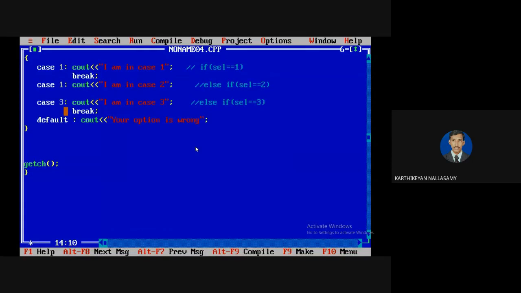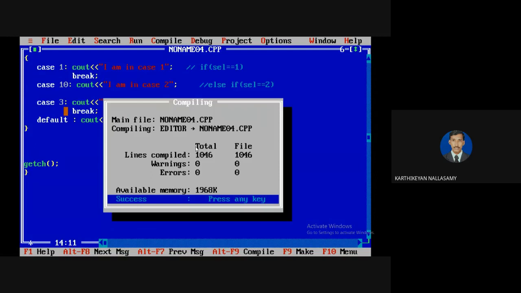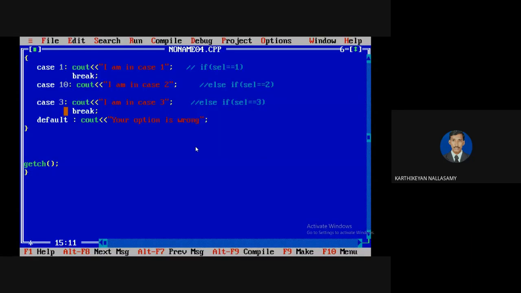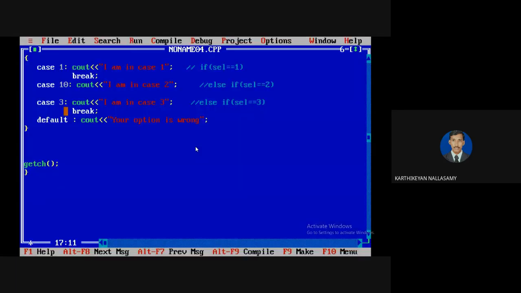It is not necessary to be in order, you can give any number. If you want to execute the statement, you have to give a correct number. If I give a 10, the 10th case will be executed. But I didn't have a break statement here, so it executes the third case also. See the output: I am in case 2, I am in case 3. Both statements executed, but the default case won't execute, because after case 3 I have a break. Clear?